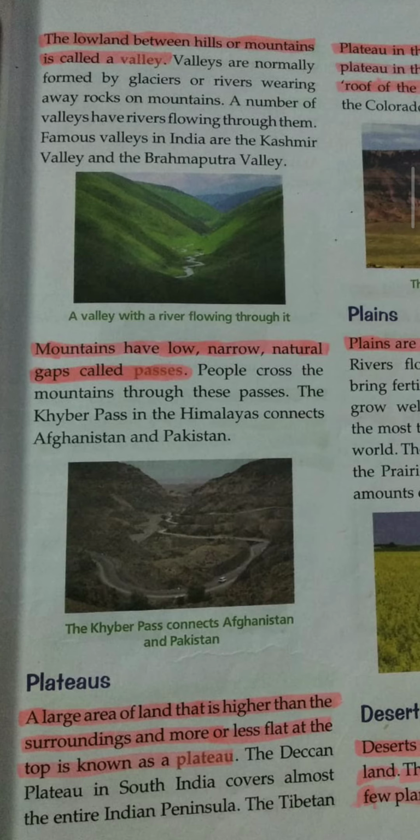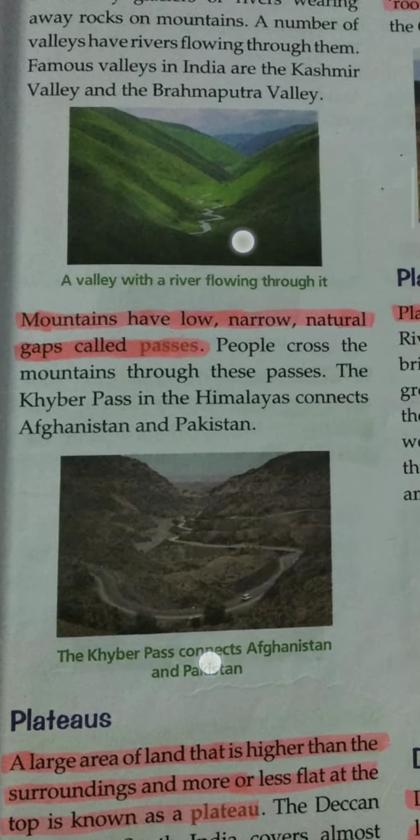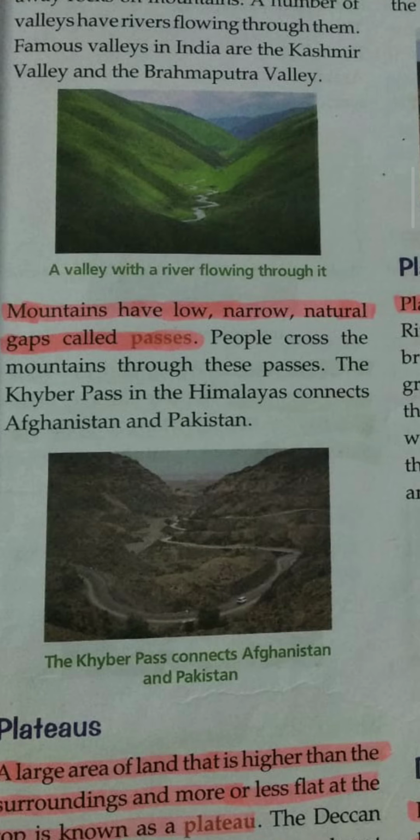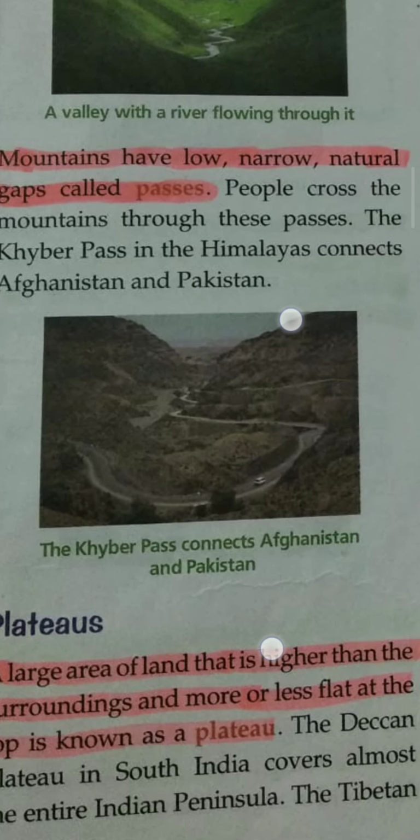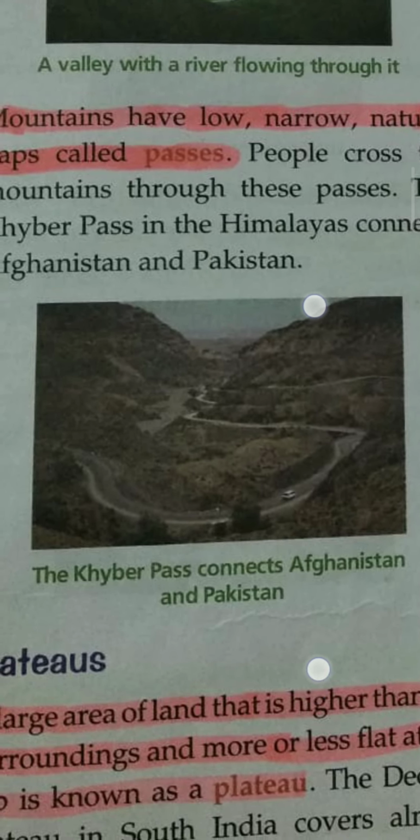And what are passes? Mountains have low, narrow, natural gaps called passes. People cross the mountains through these passes. The Khyber Pass is in the Himalayas, connecting Afghanistan and Pakistan. This is the picture of Khyber Pass.